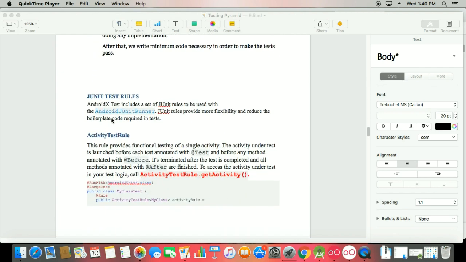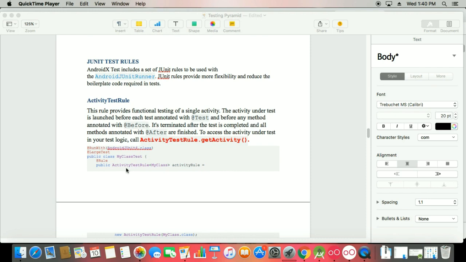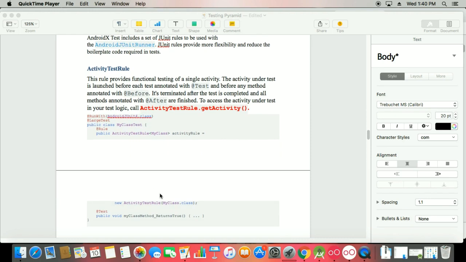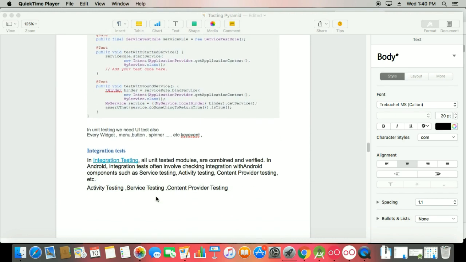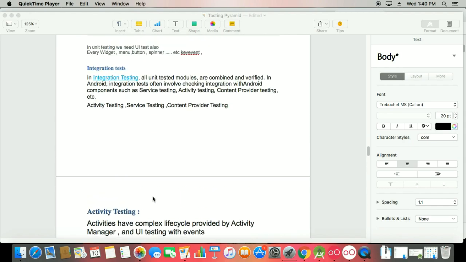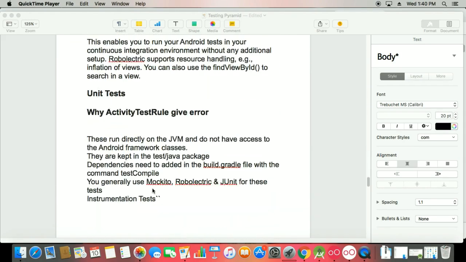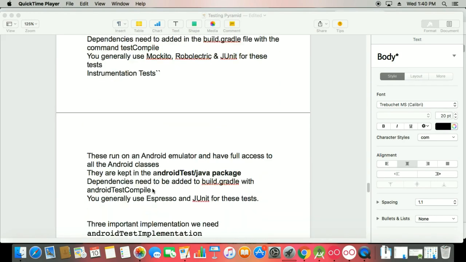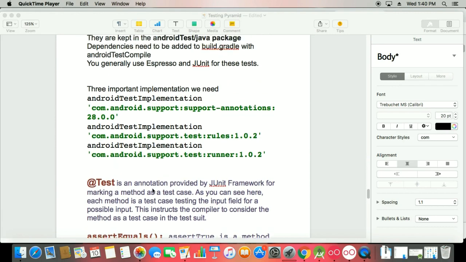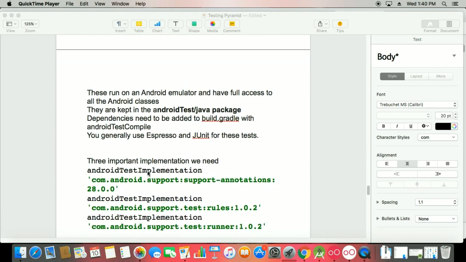Okay, so we have some rules for JUnit. I'm not going with Android JUnit 4 at this time, I'm going with JUnit 4. Okay, so here we have integration testing. So all these we have, but today just say how we can do a small test with the activity text views, with the activity edit text views, with your email validations. These kinds of stuffs we will learn.